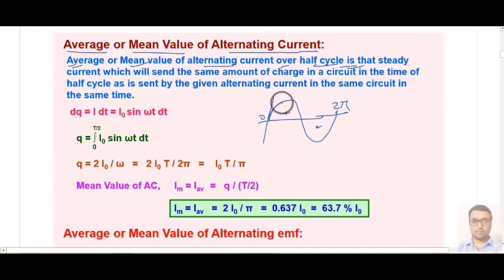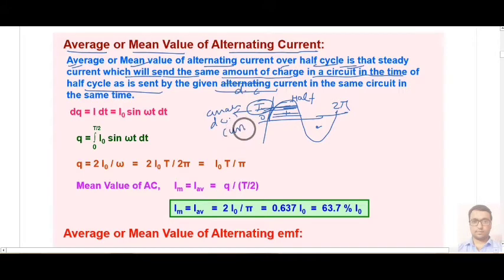So in half cycle, it is saying that the current which will send the same amount of charge in a circuit in that time of a half cycle as is sent by the same time. Okay, this is basically DC current. It is talking about DC current. So how is average EMF defined or average current defined? This is called half cycle. So in this cycle we have to take that value of current for its average calculation which will be equivalent to, or you can say analogous to, DC current.